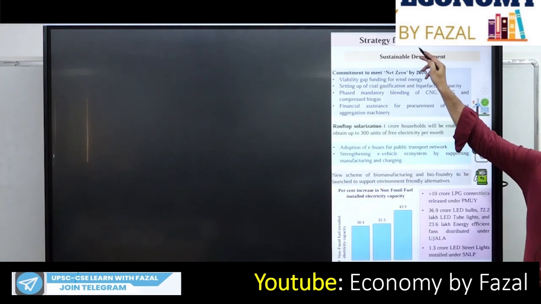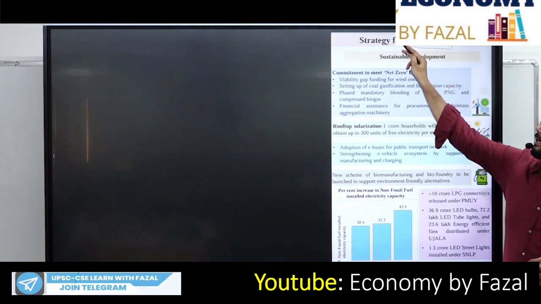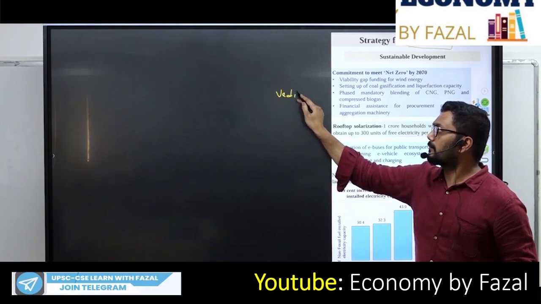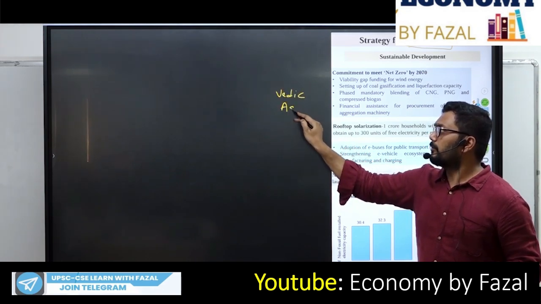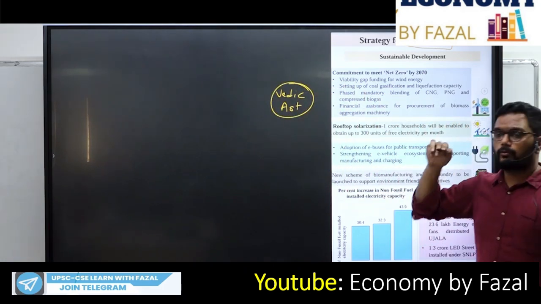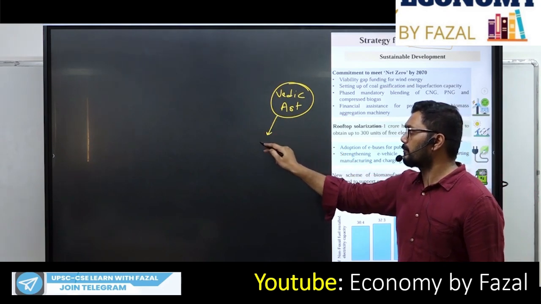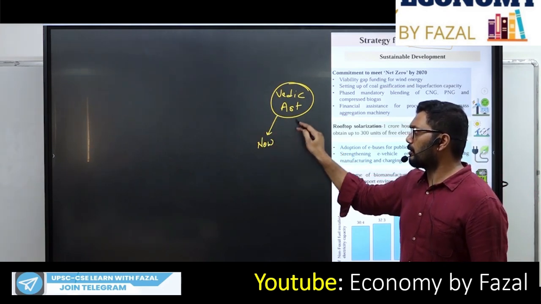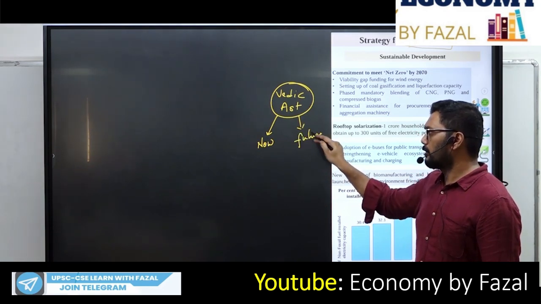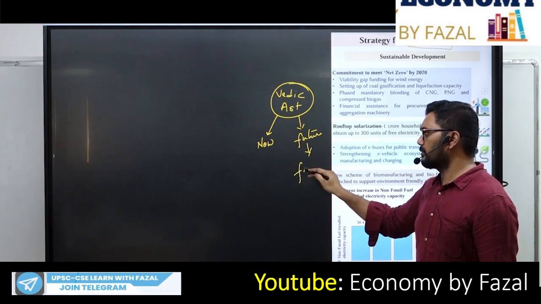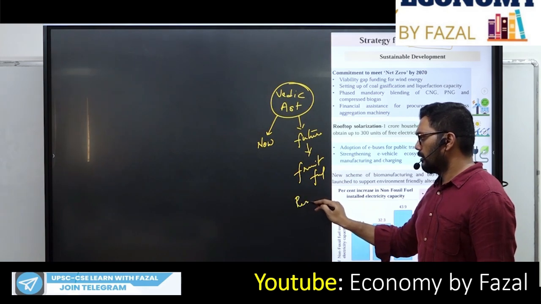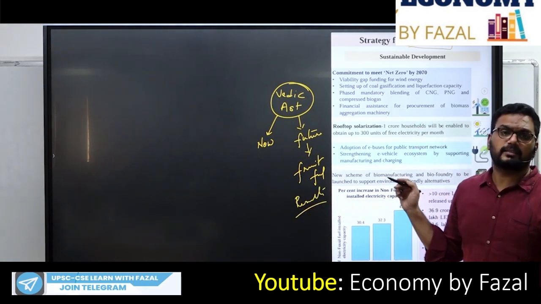Now, Amrit Kal. What is the strategy of Amrit Kal? Amrit Kal is a term which has been taken from Vedic astrology, which talks about how whatever you are doing now, in the future you are going to get fruitful results. This is called Amrit Kal.